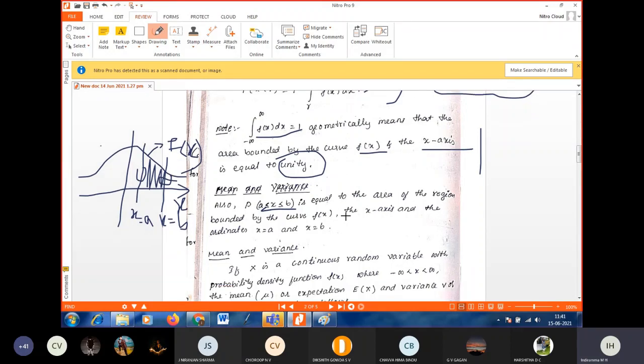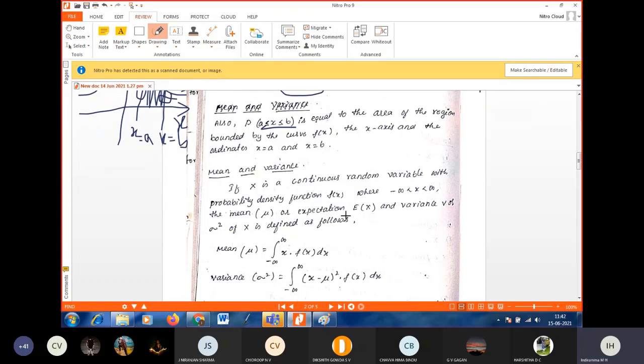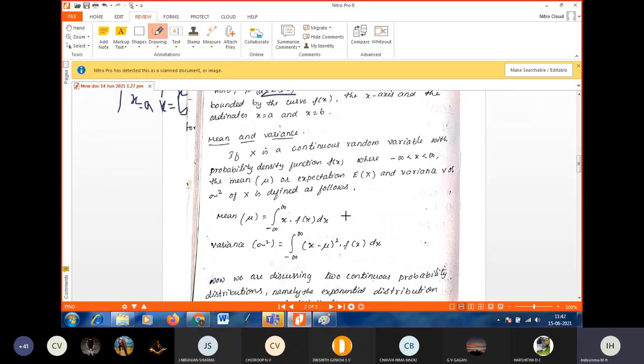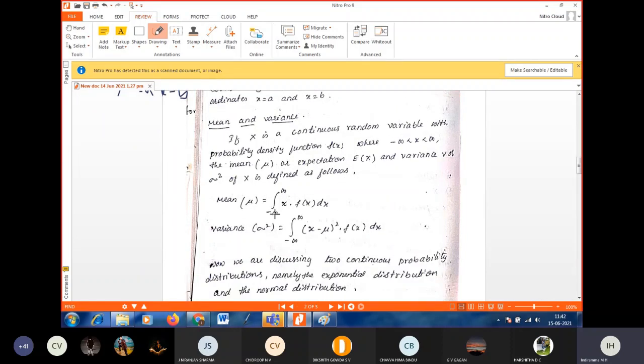Next, mean and variance. I am not going to derive the formula. Just as in the discrete case, what is the mean formula for discrete? Summation of x into p of x, correct?